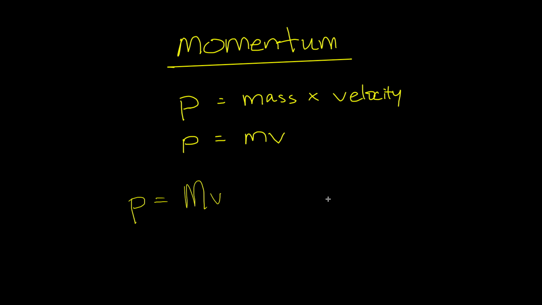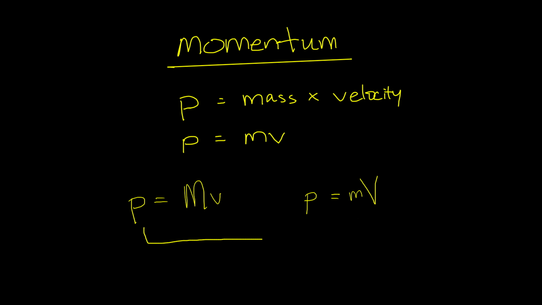Now, another situation would be when a gun fires a bullet into the air. Well, when the bullet travels through the air, the bullet is moving at a very fast velocity, but its mass is not as big. But when you take these two numbers together and you multiply them together, you'll notice that the momentum is also big as well. So not only does the mass define how much momentum an object has, but also the velocity. So if I'm looking at an object that has a small mass but a huge velocity, that in turn can also contribute to a large momentum.